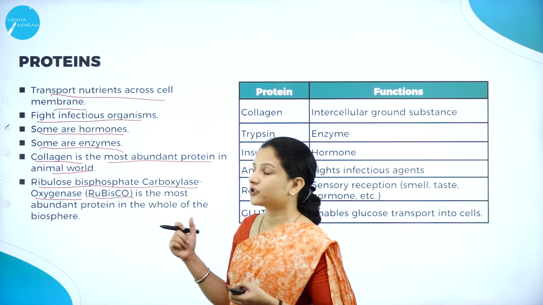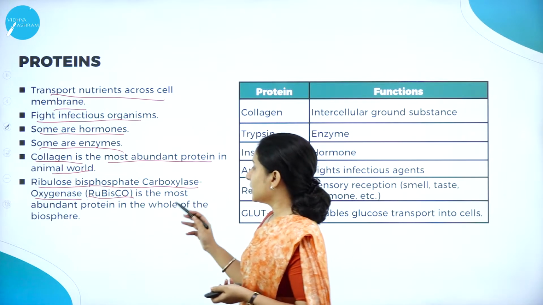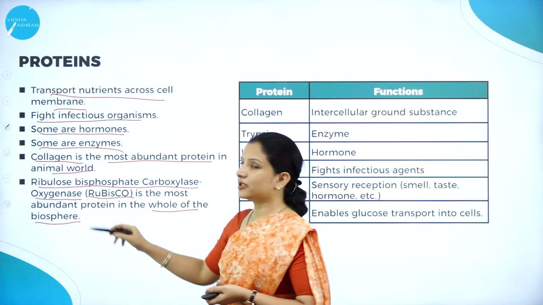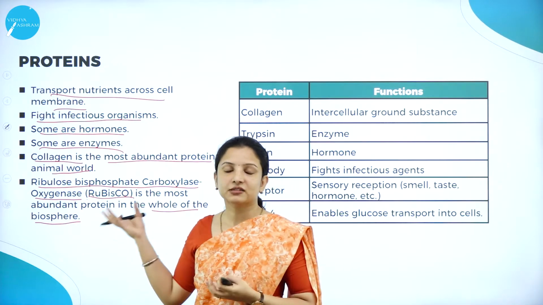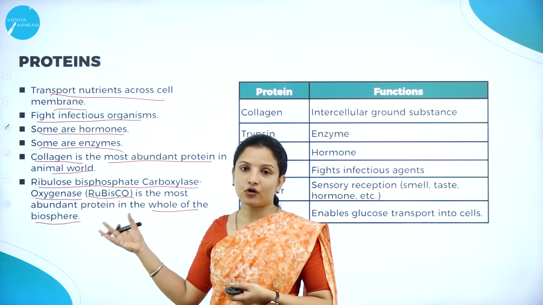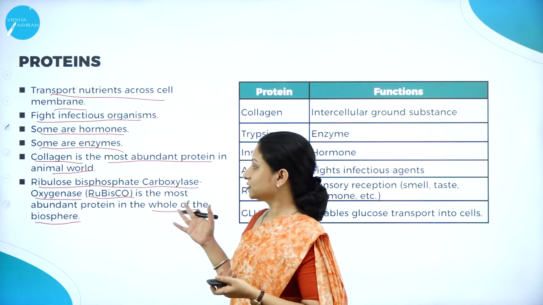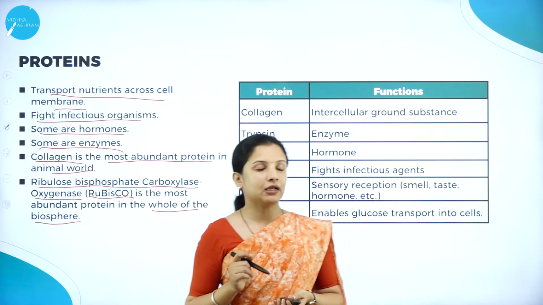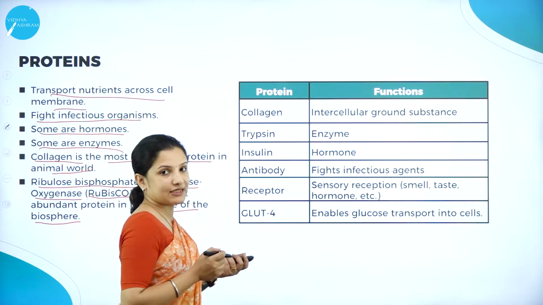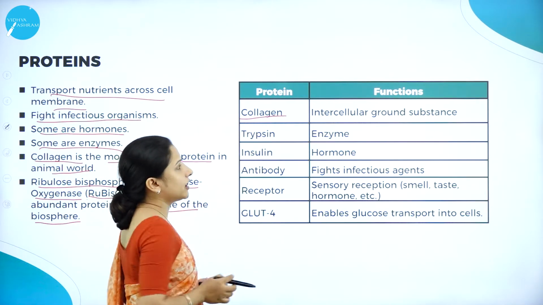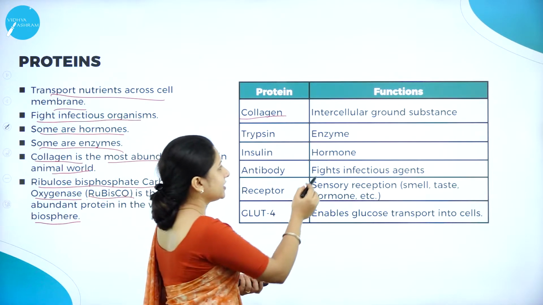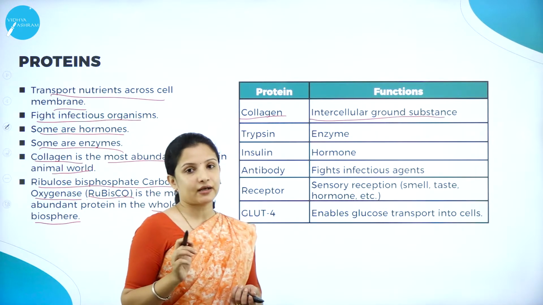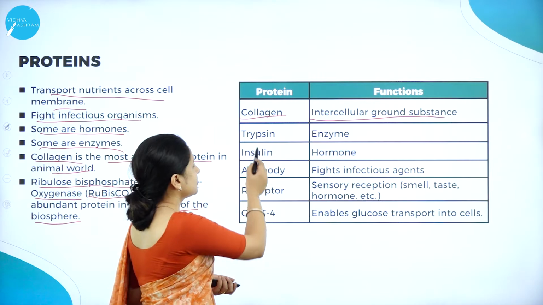It is very important for carbon fixation, and this is the most abundant protein in the whole of the biosphere. Almost all plants use this particular protein for carbon fixation. So this is one of the functions of proteins, especially the Rubisco protein. Next, moving on to some of the proteins in general: I told you collagen is the intercellular ground substance, and it is the most abundant protein present in animals. And there is also trypsin.